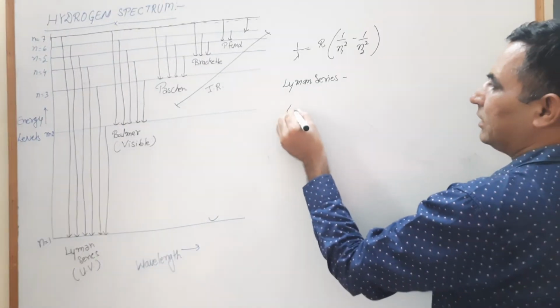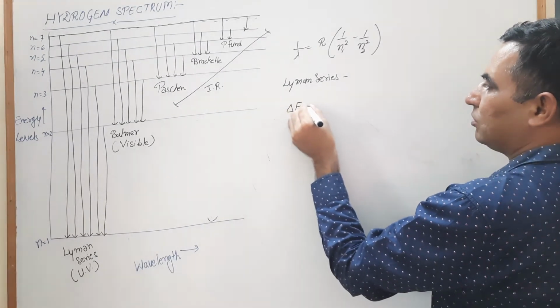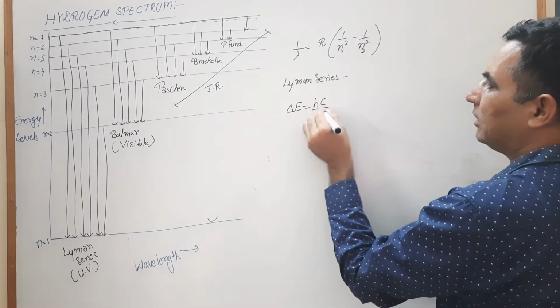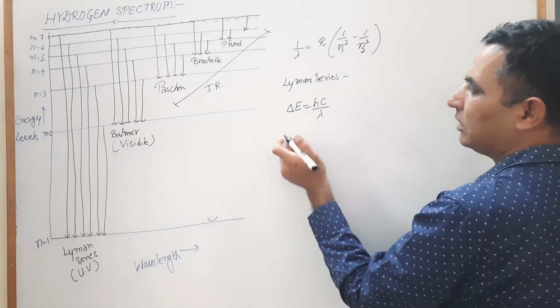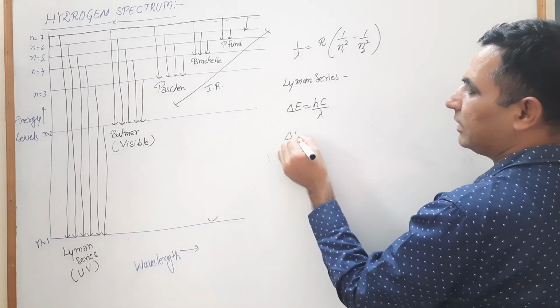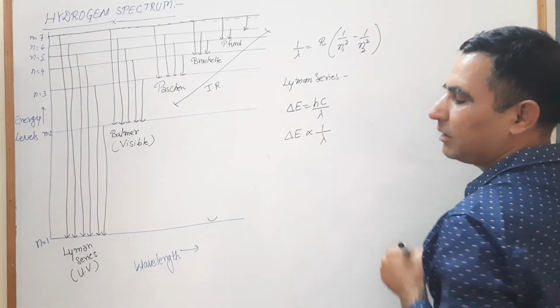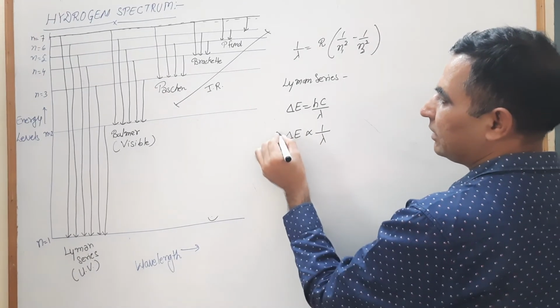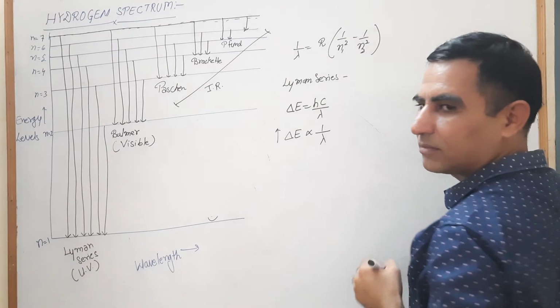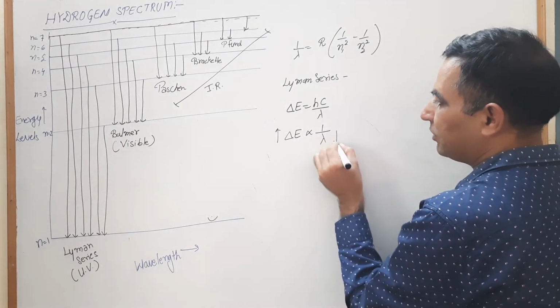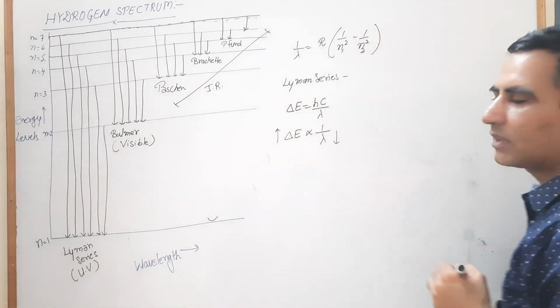your formula is del E is equals to hc upon lambda. Look, in this formula we can easily conclude that del E is directly proportional to 1 upon lambda. If energy level difference increases, on that time the value of lambda decreases.